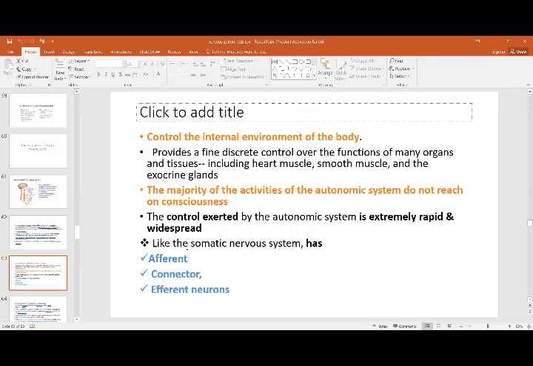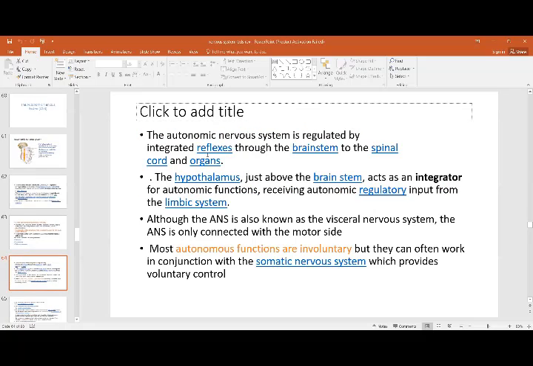Like the somatic nervous system, it has afferent fibers, that is the sensory, the connector, which takes up the information, the area which is going to integrate the order, and then there are the effector neurons, which bring back what is to be done. The autonomic system is regulated by integrated reflexes through the brainstem, the spinal cord and the organs. The hypothalamus is just above the brainstem. That means the brain acts as the higher center, which controls the autonomic regulatory system and the limbic system, that is the emotions. So the hypothalamus controls your limbic system, and this is an interconnected pathway.